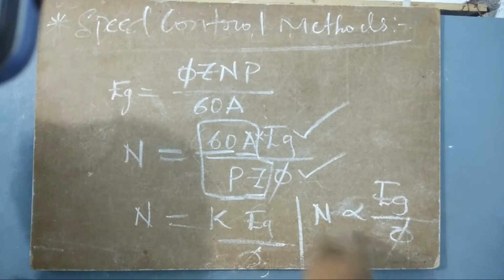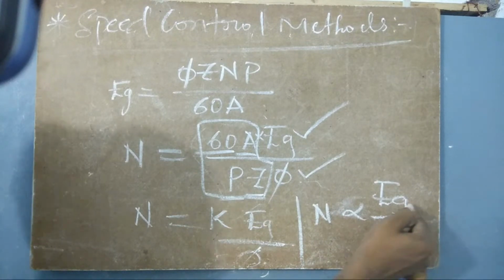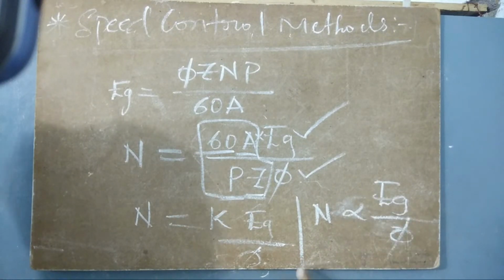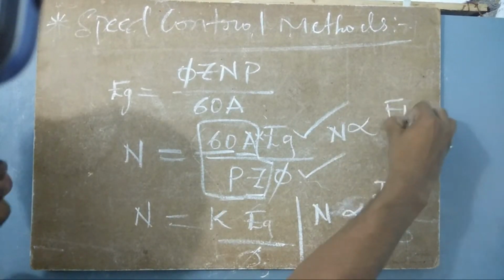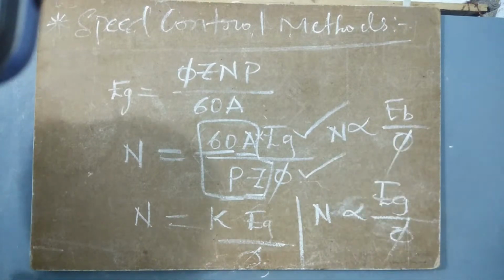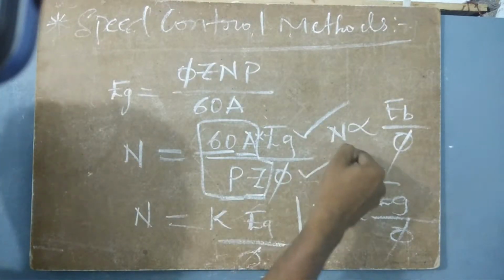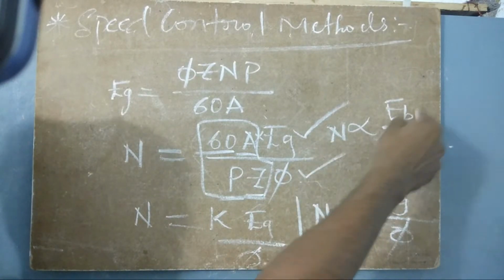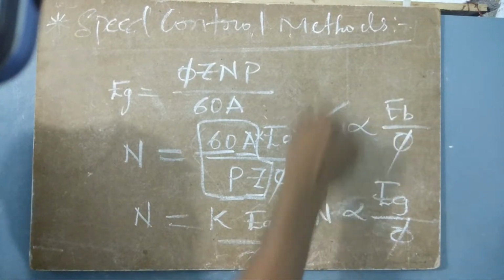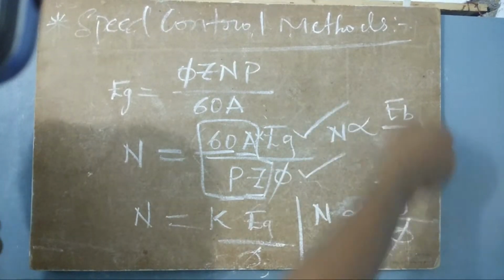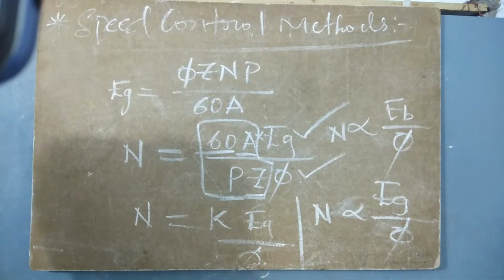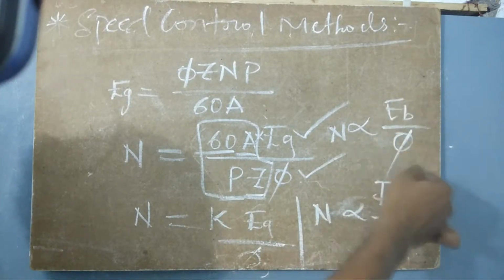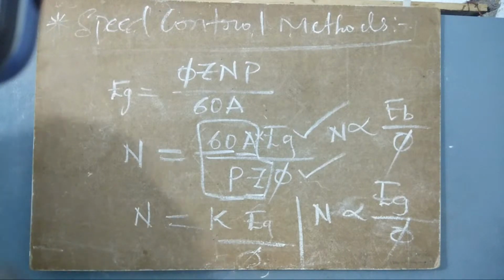In terms of a generator, it is Eg. If it is not a generator and we are using a motor, then we can say N is directly proportional to Eb and inversely proportional to phi. Okay, so let us understand this part. N here depends upon Eb. So if Eb increases, the speed also will increase. If phi increases, the speed decreases, because N is inversely proportional to phi. So we have to change these parameters in order to change the speed of any DC machine.